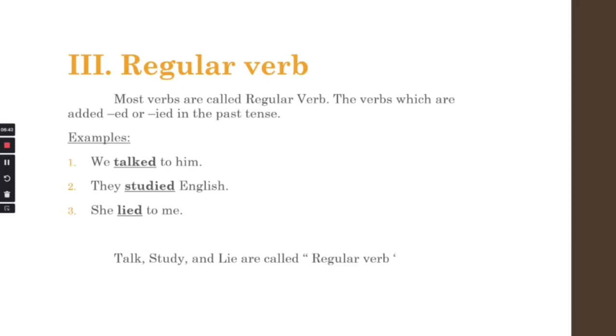Number 3, she lied to me. She lies to me. So for lie here, we just add d because it's a regular verb that we use in the past. Remember that a regular verb is supposed to be used in the past tense, especially the simple past, because we're gonna use verb 2 only. Talk, study, and lie are called regular verbs because we just add ed or ied to those kinds of verbs.